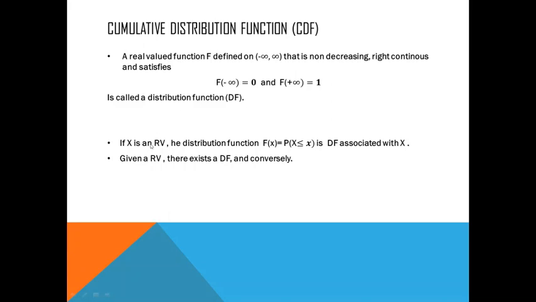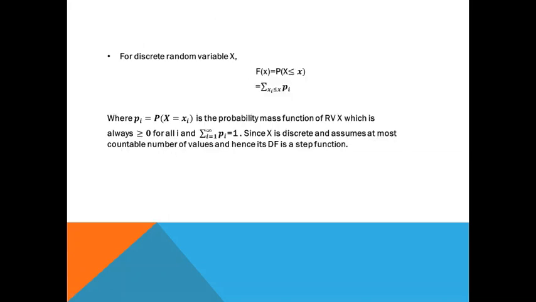If X is a random variable, then the distribution function capital F of x associated with the random variable capital X is given by the probability that capital X is less than or equal to small x. And given a random variable, there exists a distribution function, and conversely. We can define the distribution function for a discrete random variable as well as for a continuous random variable.